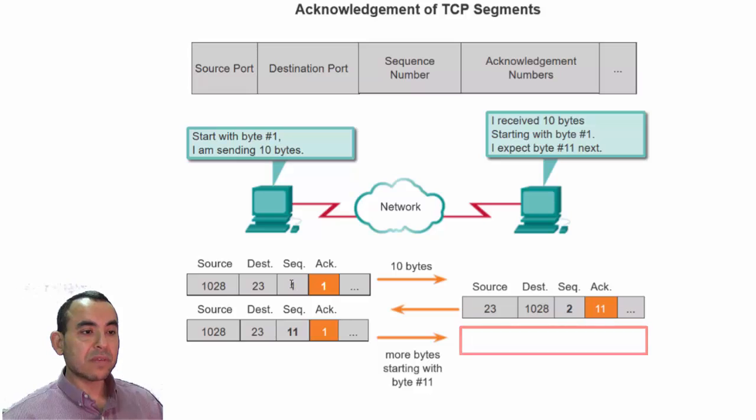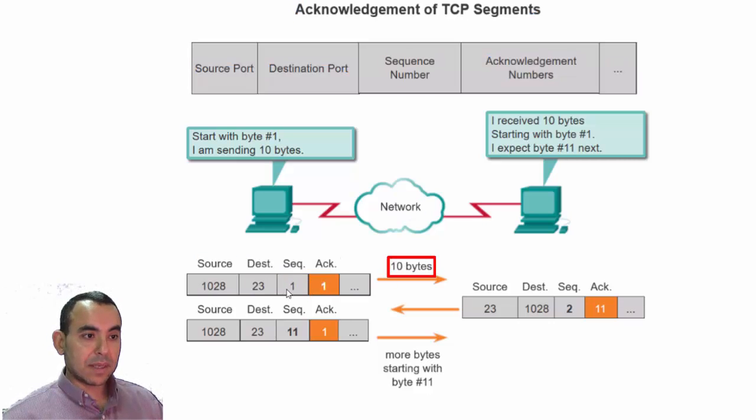For example, here the source will send a message that starts from sequence number 1, and this message is 10 bytes. When the node on the other side receives this segment, it will send back an acknowledgement with acknowledgement number 11.